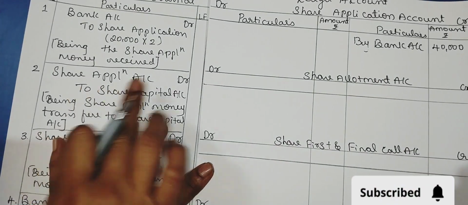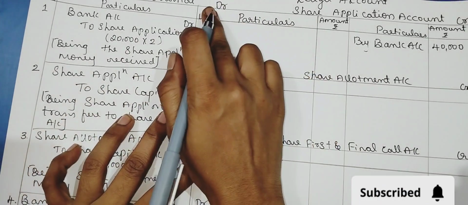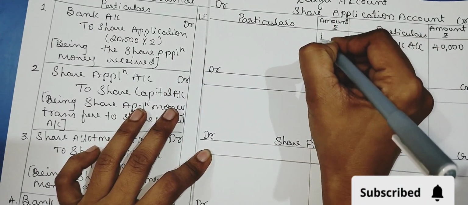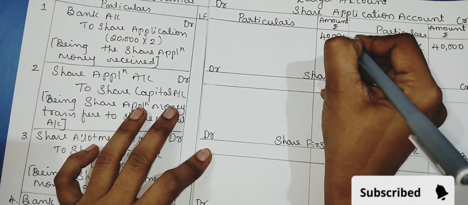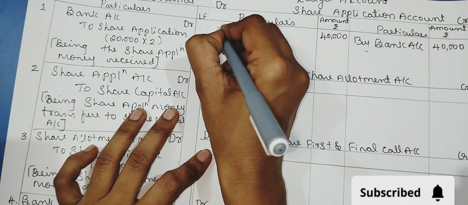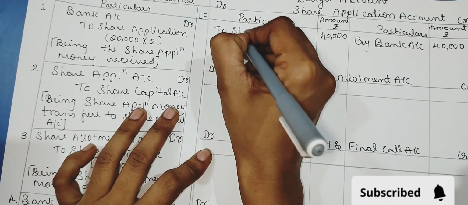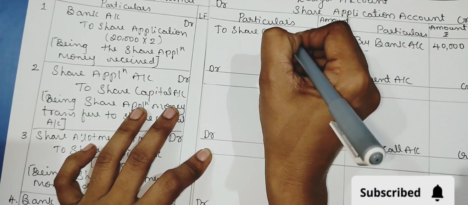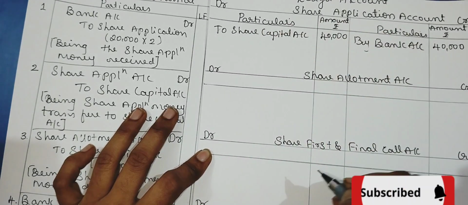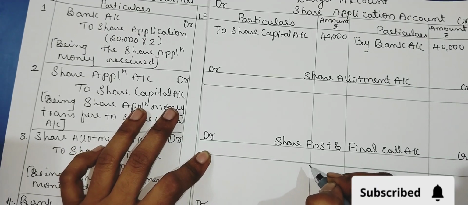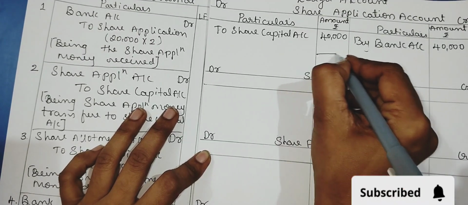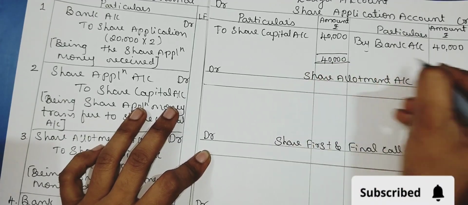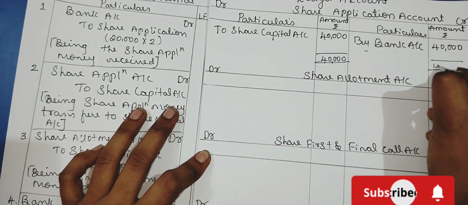Here we have debited share application account with the amount 40,000 to share capital account. So we are closing the share application account, 40,000, 40,000.